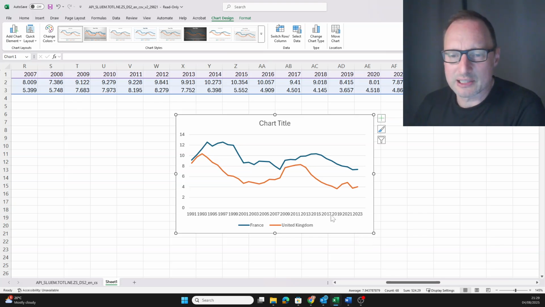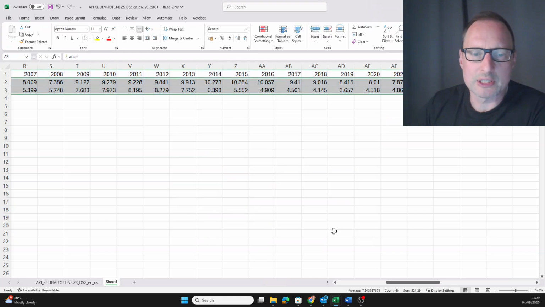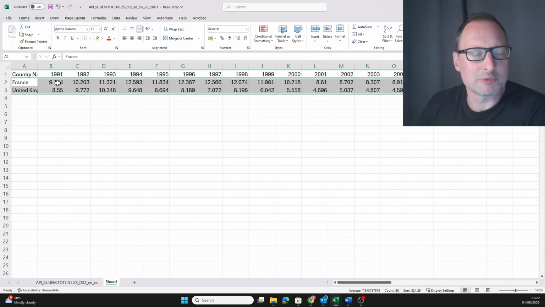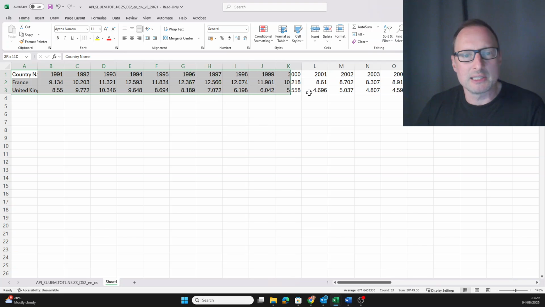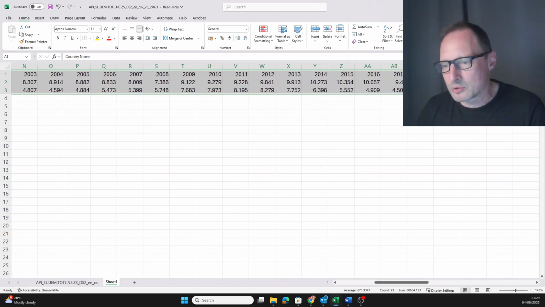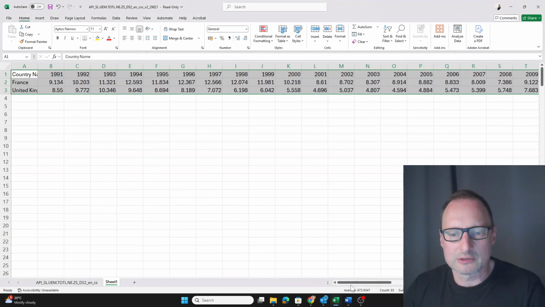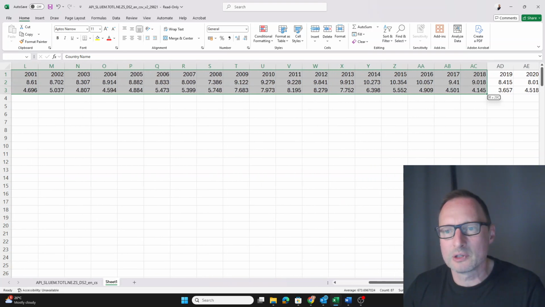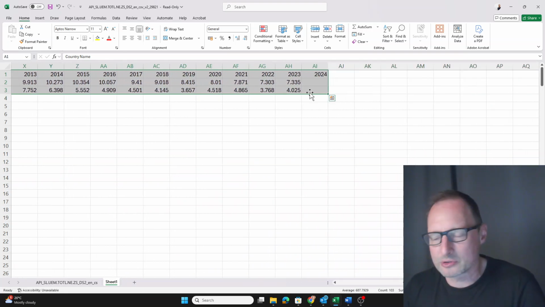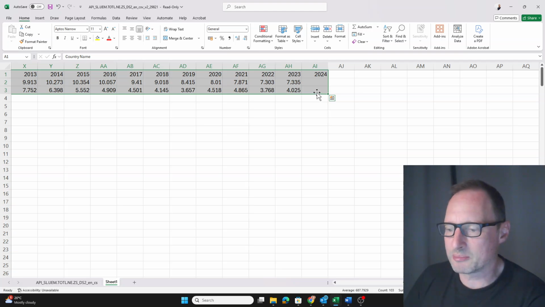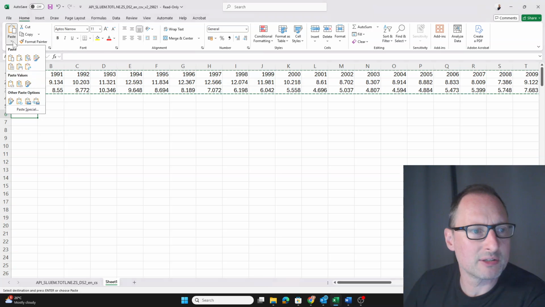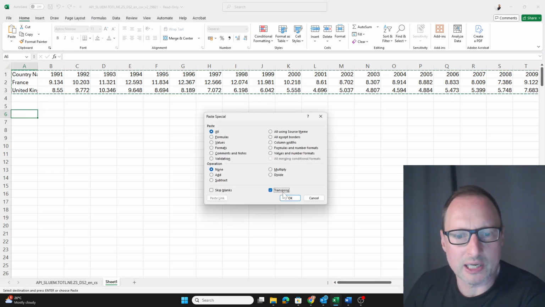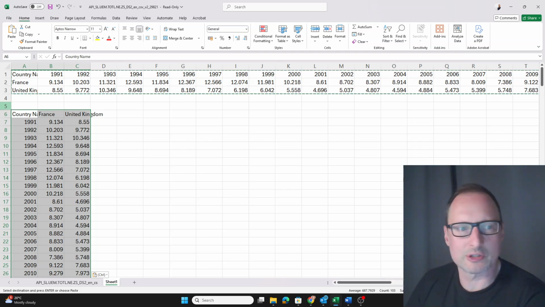Actually, let me delete this. In Excel, it is usually easier to work with time series data if you have one series across one column. So if these data were not organized in rows but in columns, there's a pretty easy way to do that in Excel. You highlight your data here and press Control C, or on a Mac Command C, to copy, and you find a free space in your table, and now you paste special, transpose, and your data are now organized in columns.